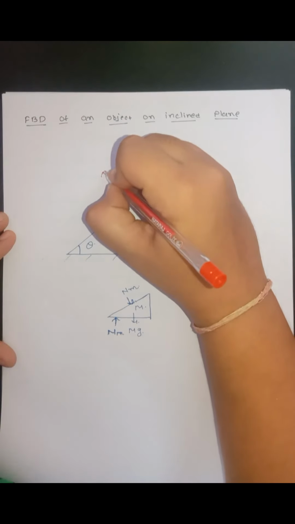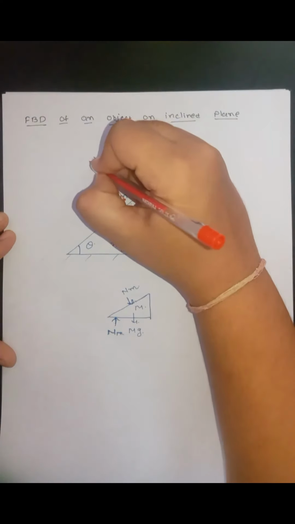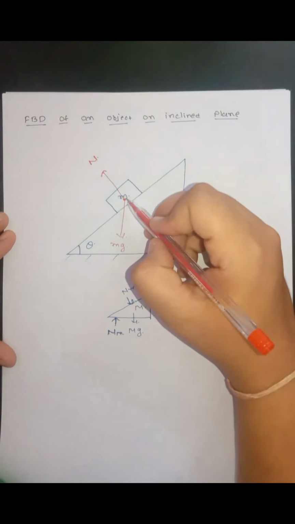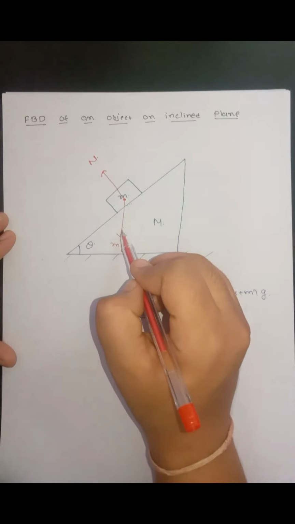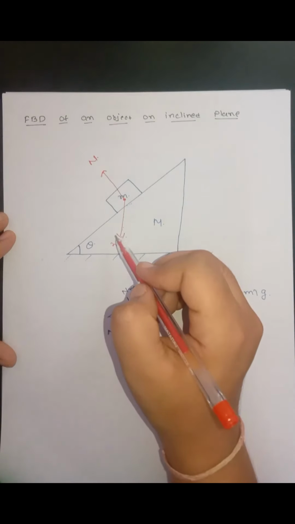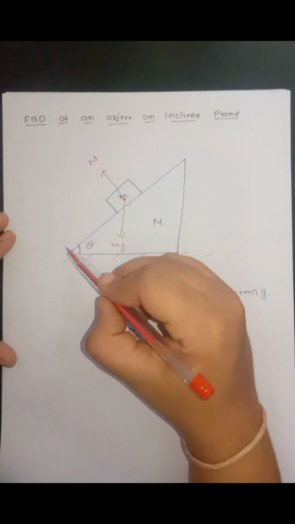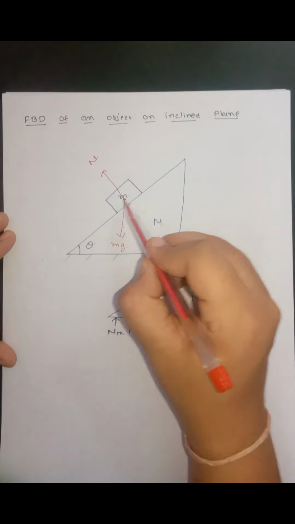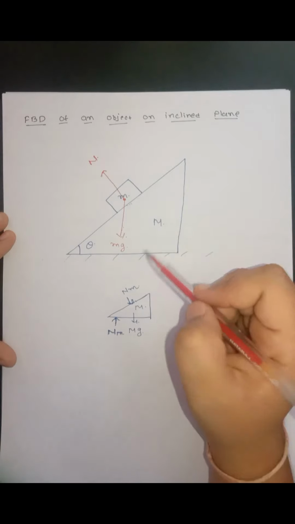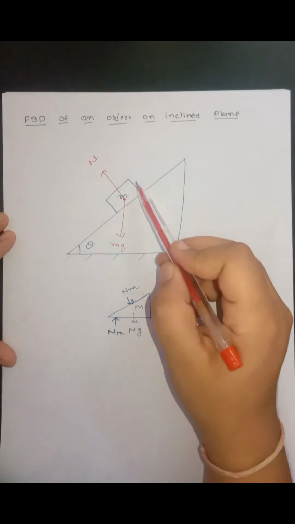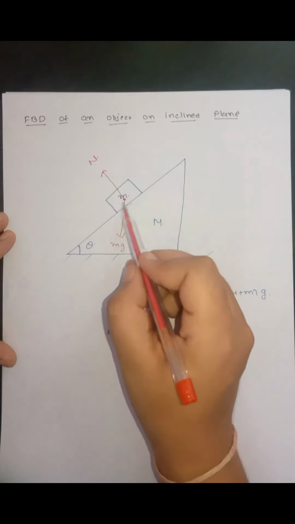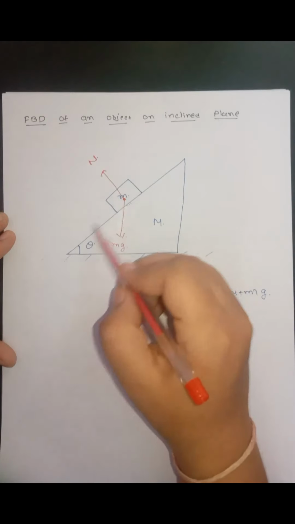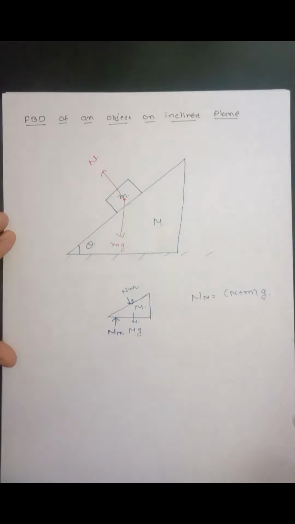Normal reaction is always perpendicular to the surface, that is N. Now we can divide this gravitational force into two perpendicular components. One is along the surface and another is perpendicular to the surface, because this object has the tendency to move along the surface. So we will divide this vertical force into two mutually perpendicular components.